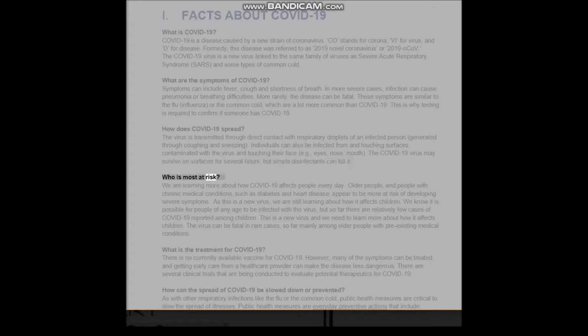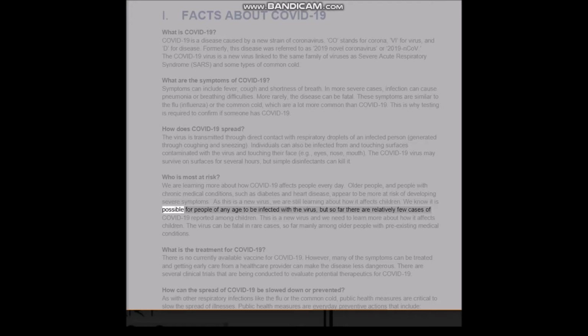Who is most at risk? We are learning more about how COVID-19 affects people every day. Older people, and people with chronic medical conditions, such as diabetes and heart disease, appear to be more at risk of developing severe symptoms. As this is a new virus, we are still learning about how it affects children.